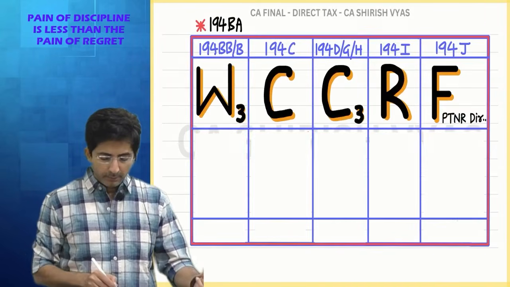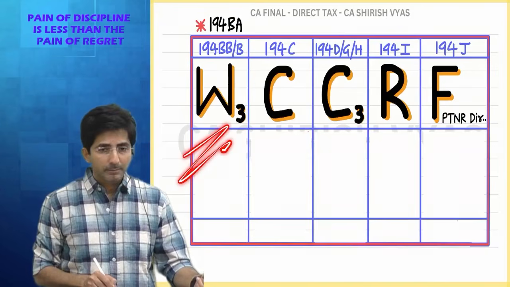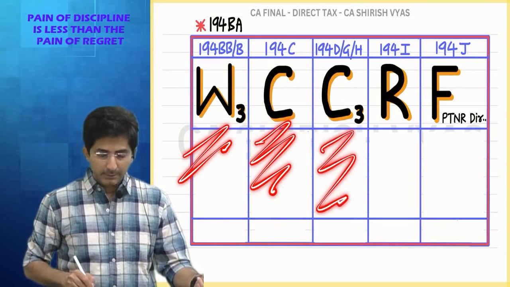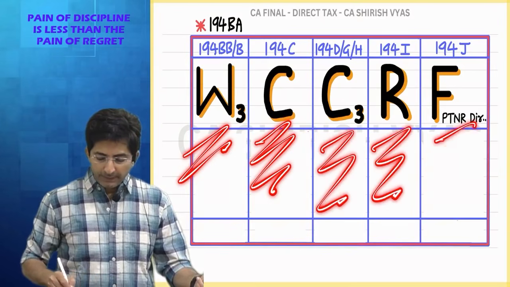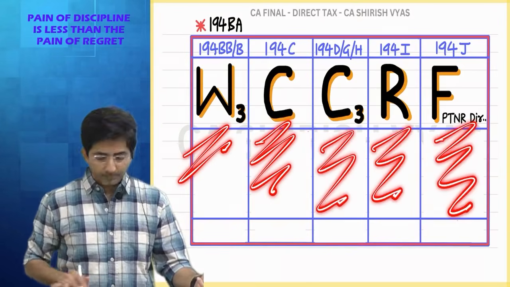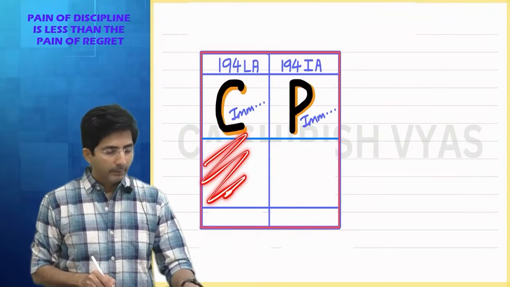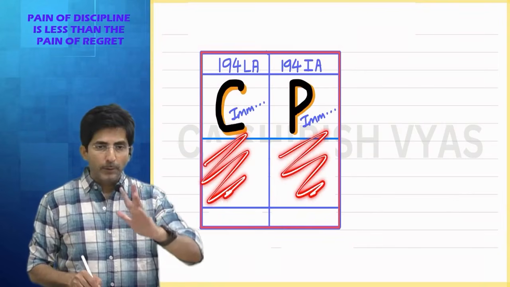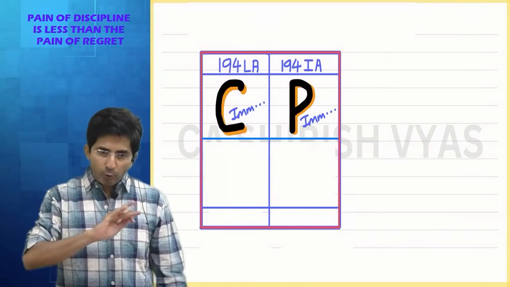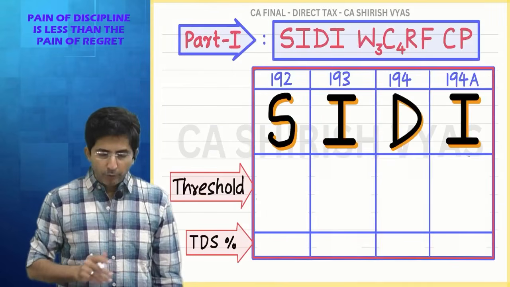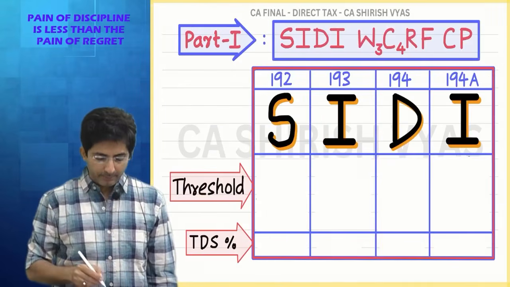Then guess winnings, payment to contractors, commission, rent, fees for professional services, compulsory acquisition of immovable property, purchase of immovable property. So in one go only you can remember the full form of CD Vakraf CP. Okay. Now, you know in this keyword what I have to explain?